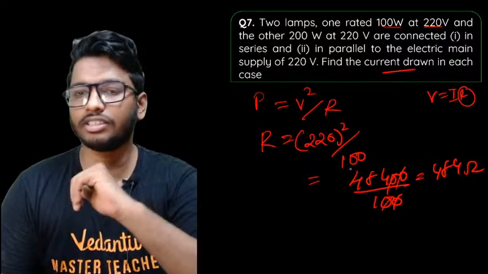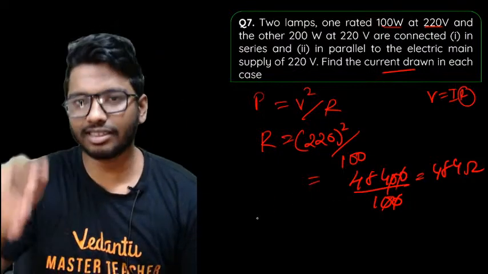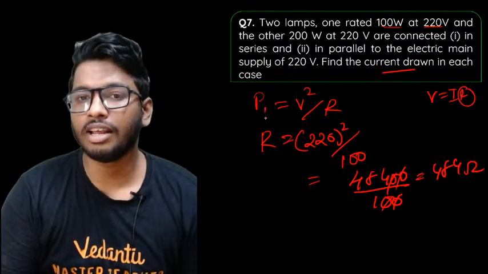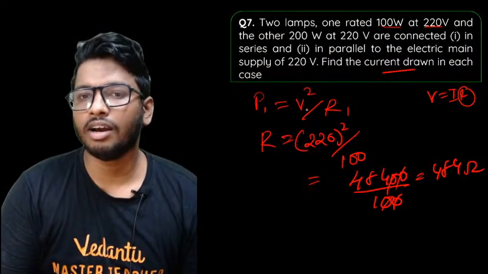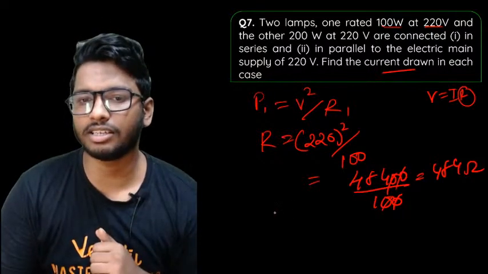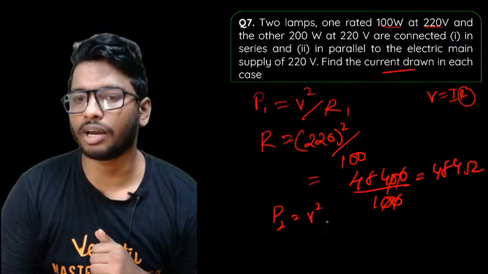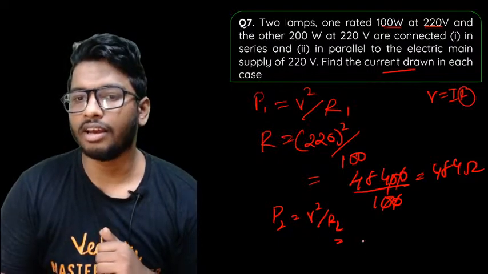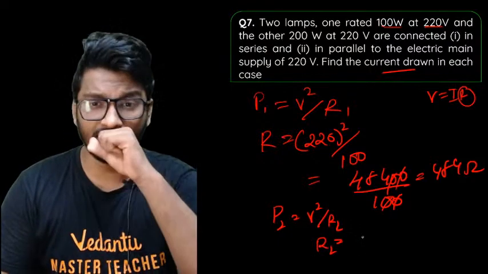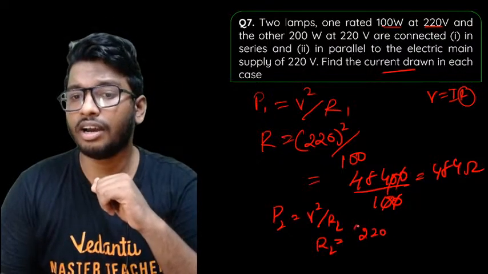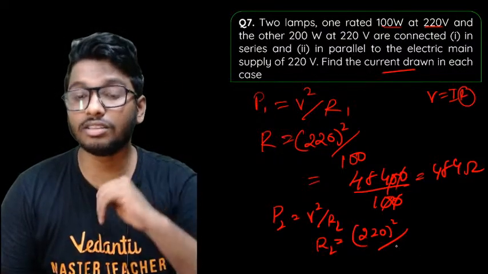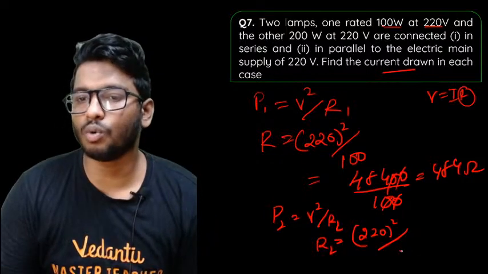So you found the resistance for the first one, find the resistance for the second one as well. So this is P1, I'll take this as R1, V is the same, so I'll keep it as it is. So P2 would be equal to V square by R2 again. So again, R2 would be V square, which is again 220 volt, divided by the power in the second one, 200.